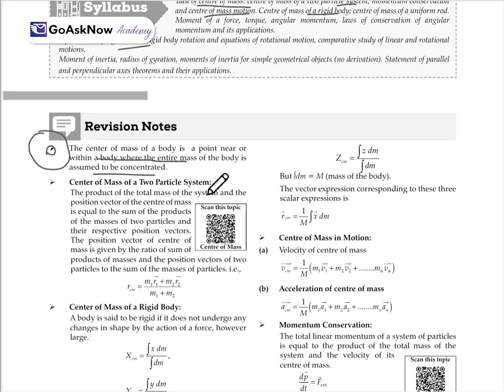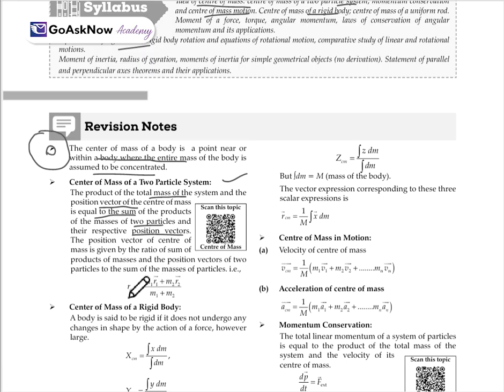Center of mass of the two-particle system. That was for one particle, but what if we have a two-particle system? Then the product of the total mass of the system and the position vector of the center of mass is equal to the sum of the products of the masses of the two particles and their respective position vectors. The position vector of the center of mass is given by the ratio of this sum of products to the total mass.